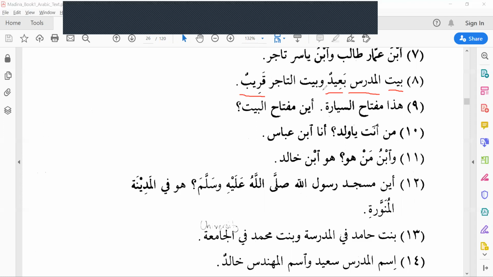I hope you can understand the meaning when I read. Baytul mudarrisi, the teacher's house, is far, and the merchant's house is near. Tajir means merchant. Mudaf, mudafun ilayhi.